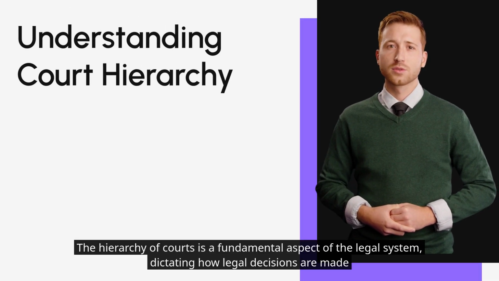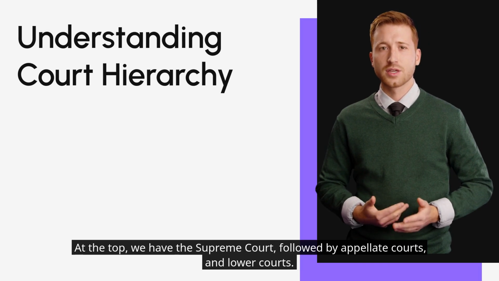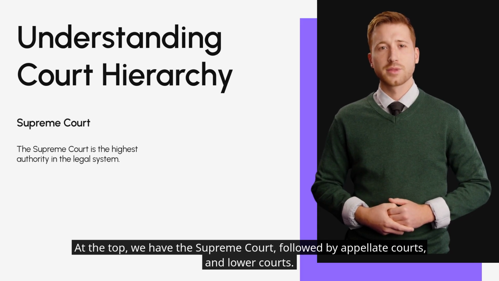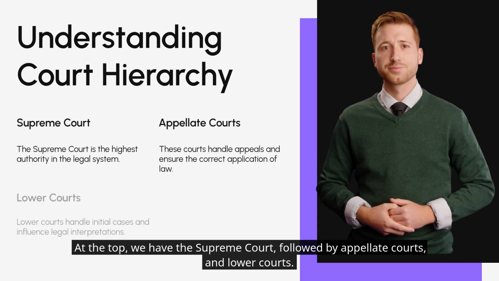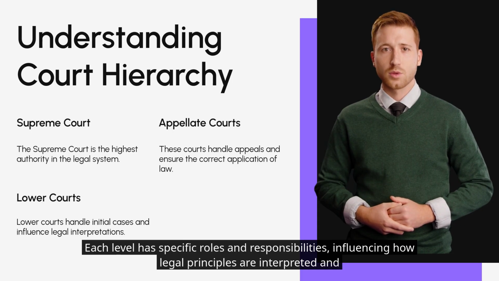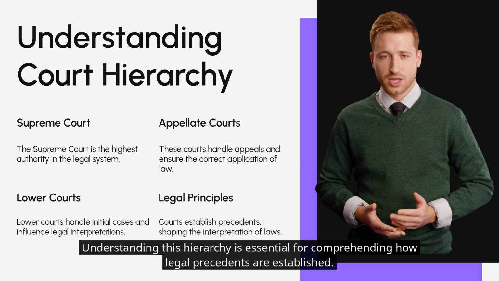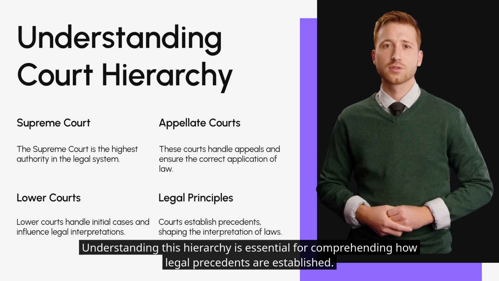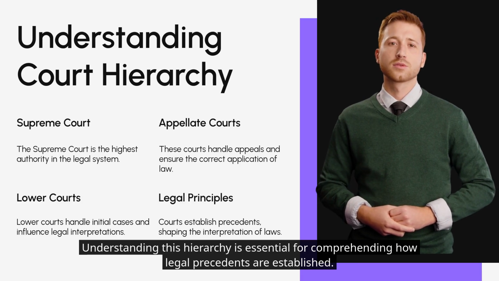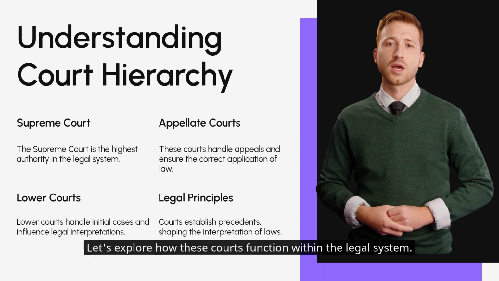The hierarchy of courts is a fundamental aspect of the legal system, dictating how legal decisions are made and appealed. At the top, we have the Supreme Court, followed by appellate courts and lower courts. Each level has specific roles and responsibilities, influencing how legal principles are interpreted and enforced. Understanding this hierarchy is essential for comprehending how legal precedents are established. Let's explore how these courts function within the legal system.